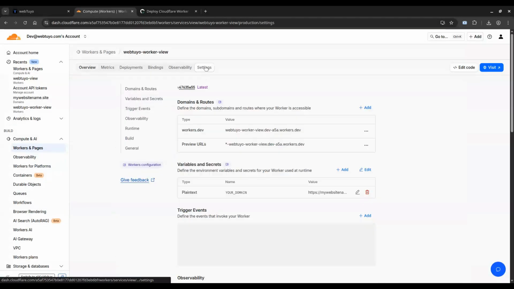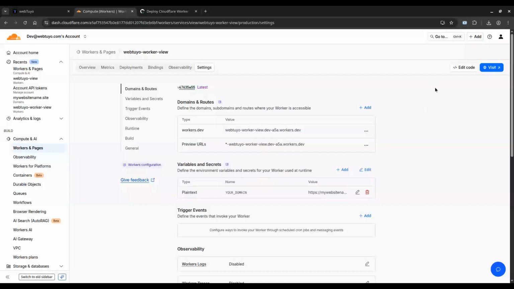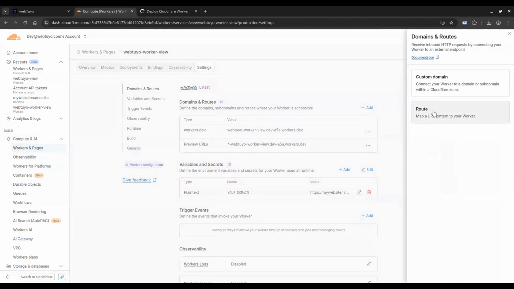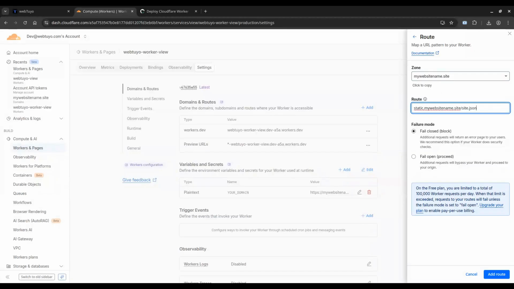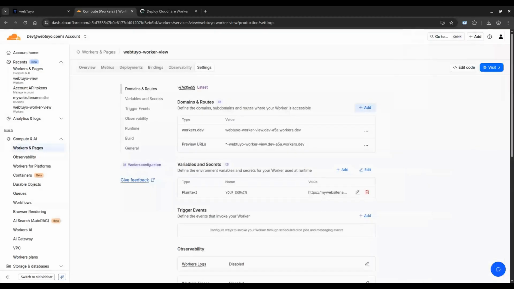Next, go to Settings. Under Domains and Routes, click Add. Under Zone, select your domain, and in the route field, type static.yourdomain/site.json. Under Failure Mode, select Fail Open, then click Add Route.